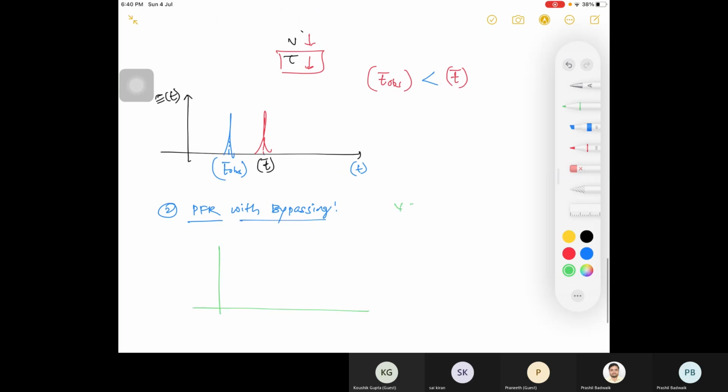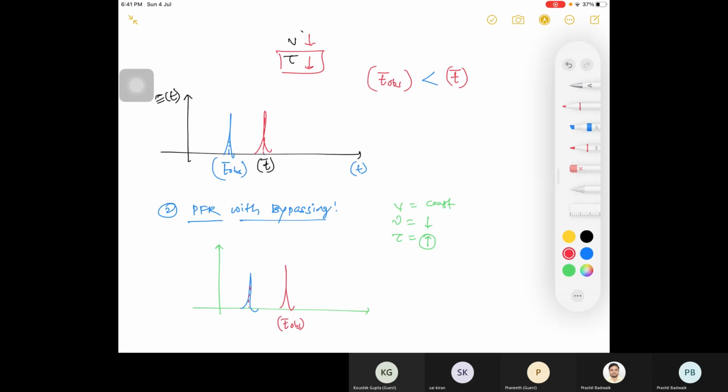What is your volume, what is your volumetric flow rate, and what is your tau? How will it change? Volume will be constant. Volumetric flow rate will decrease, so your tau will increase. Then you will have the curve later. So your T observed will be this, and this is your T mean.